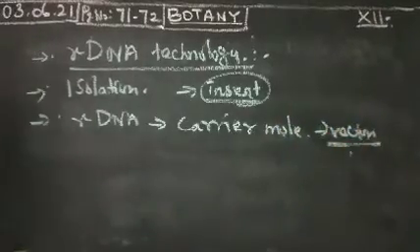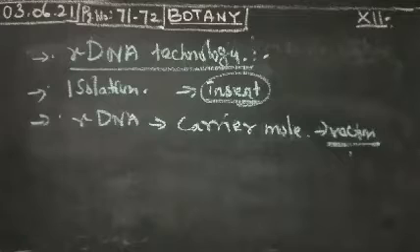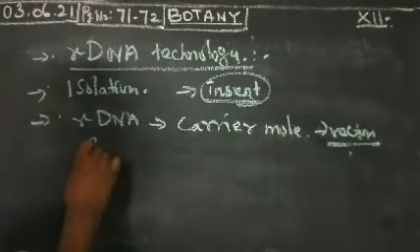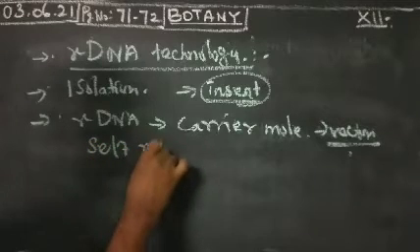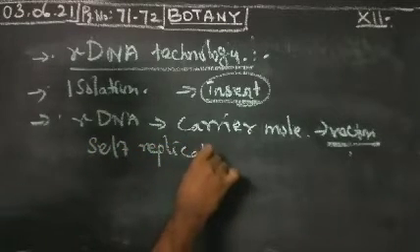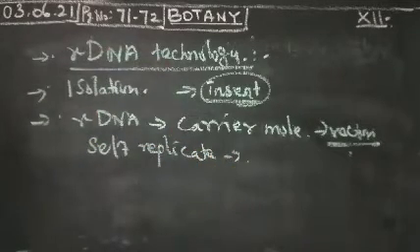Vectors or plasmids are carrier molecules that can self-replicate within the host cell. So the DNA fragment is inserted into the carrier molecule called a vector that can self-replicate within the host cell.